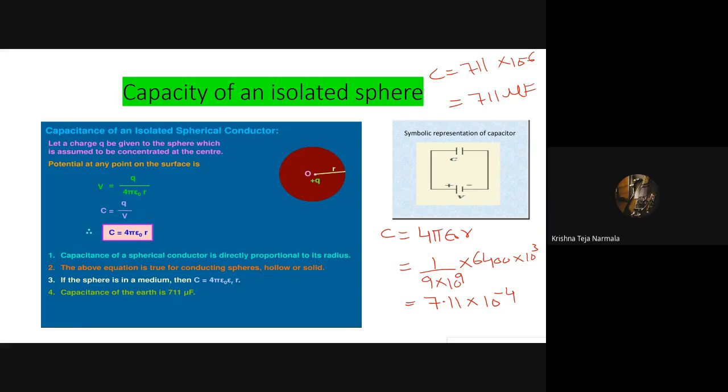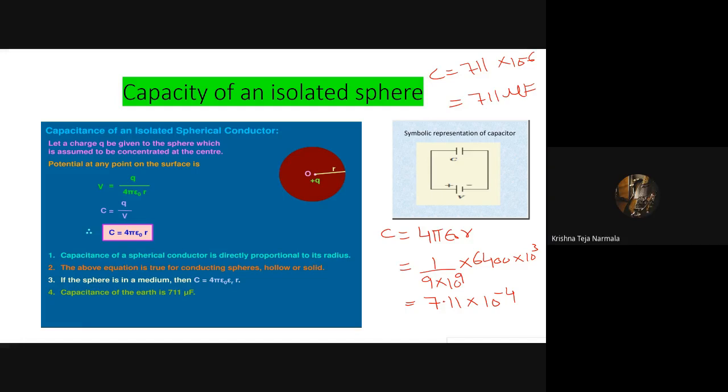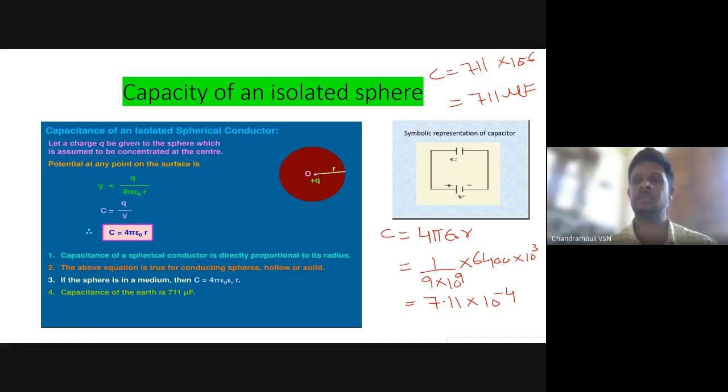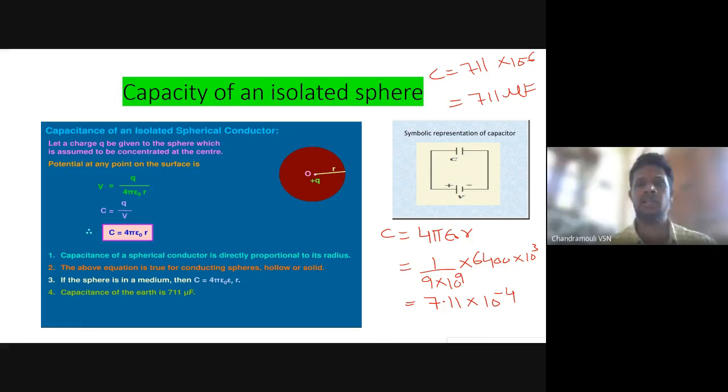Sir, for the Earth, 1 by 4 pi epsilon naught equals 9 into 10 power 9. The radius of the Earth is 6400 kilometers, so we should measure in meters. So we kept 10 power 3. If we simplify, we will get 7.11 into 10 power minus 4. If we write 711, it is 711 into 10 power minus 6 farad, which is 711 microfarad. That is the capacitance of the Earth.